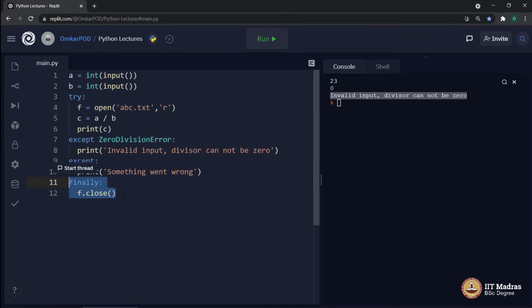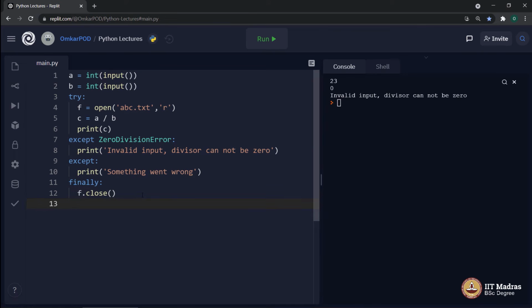Finally is a special block which executes irrespective of whether we get an exception or we do not get an exception. So irrespective of occurrence of exception, this particular block will always execute before terminating that particular program. So let's execute and we'll see.